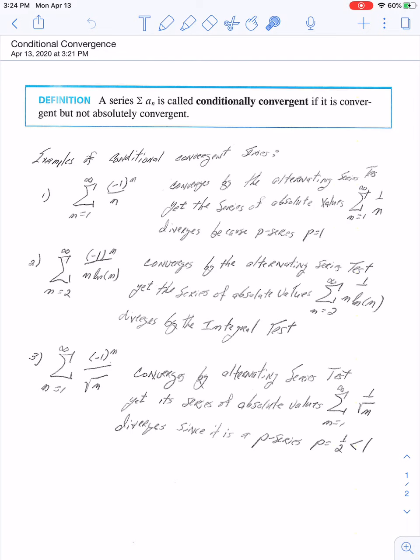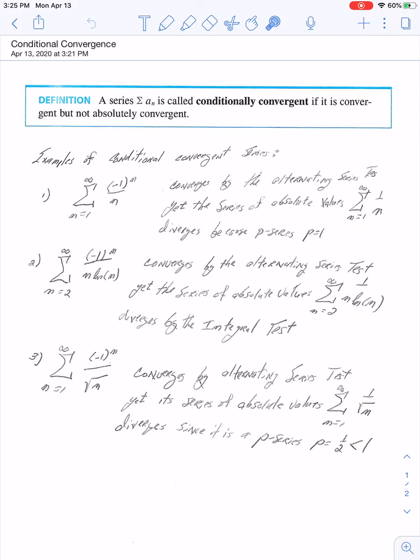Because it's the harmonic series, or another way of thinking about it is it's a p series with p equal 1. So there you have an example of a series that converges but does not converge absolutely. Why? Because the series of absolute values diverges.